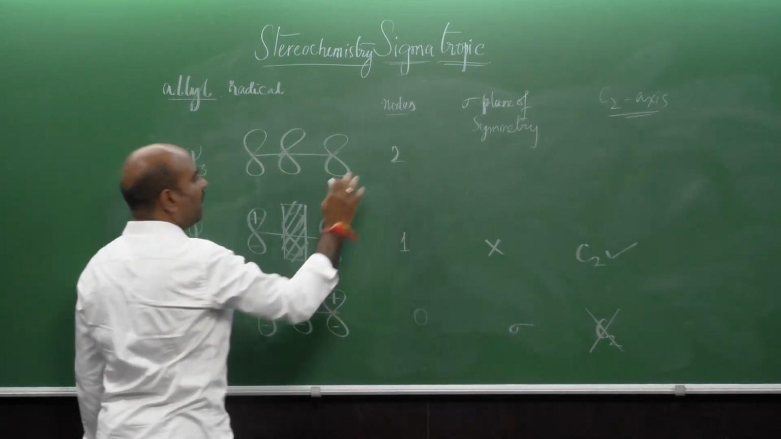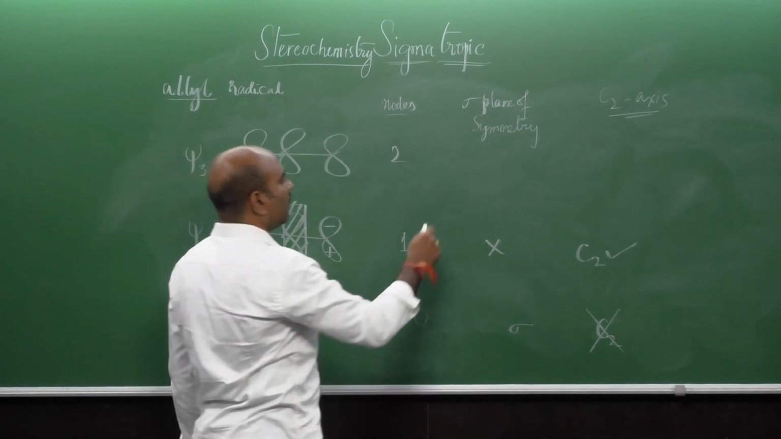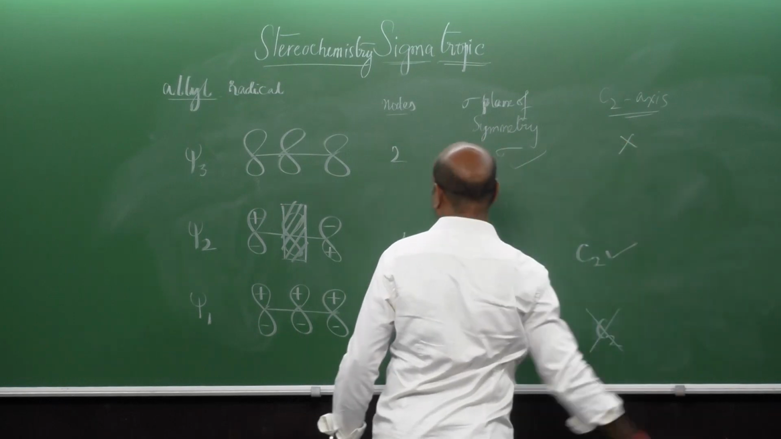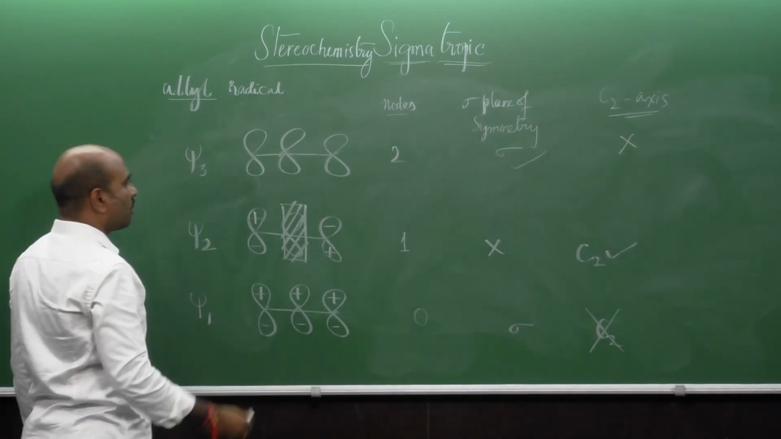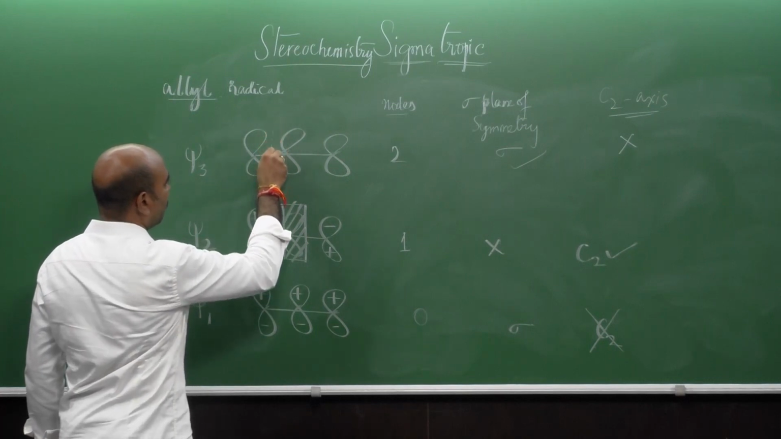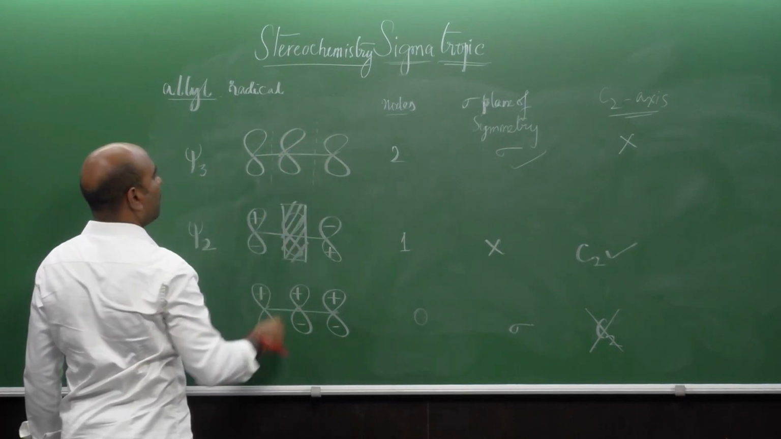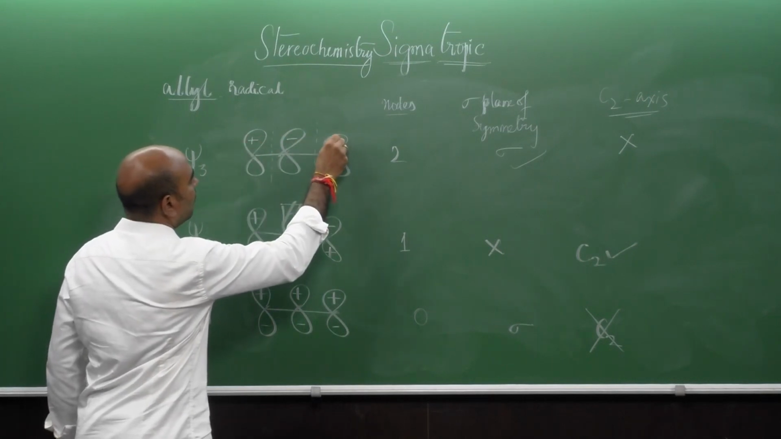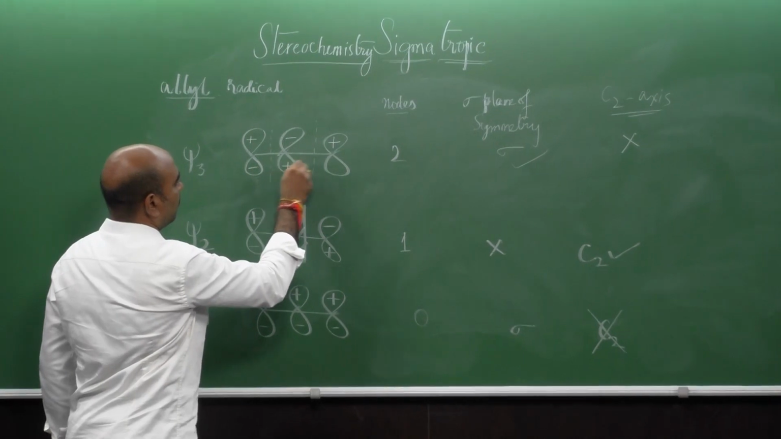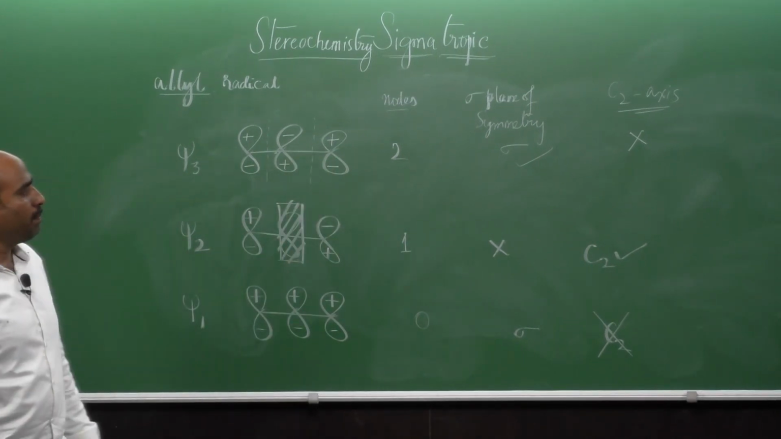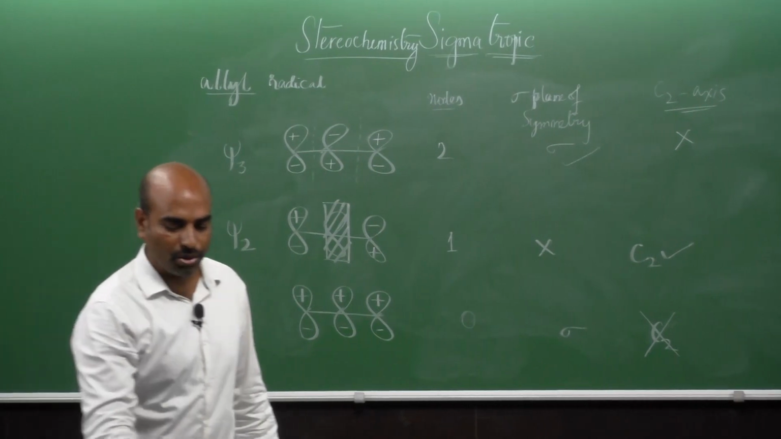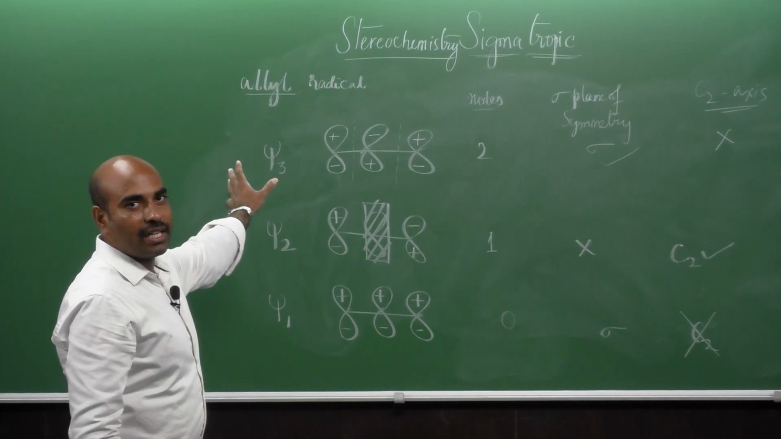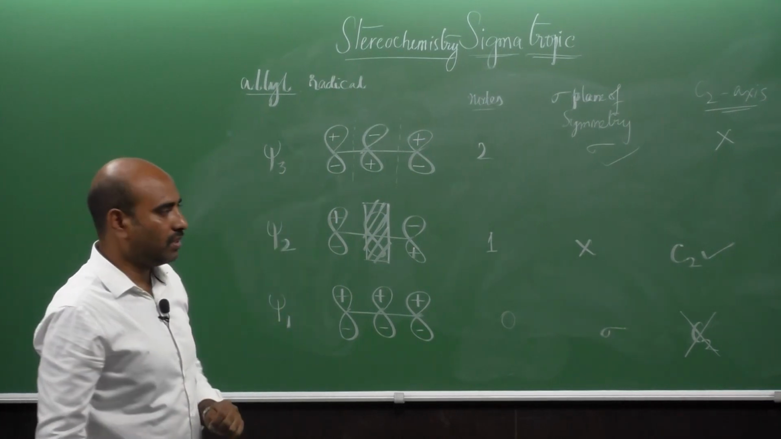So the number of nodes will be 2, and it will have a sigma plane of symmetry and it will not have a C2 axis of symmetry. Therefore the nodes will appear in between these orbitals, so plus, minus and plus. So this is the pi molecular orbital picture which you can see for the allylic radical system with 3 carbon atoms, right.